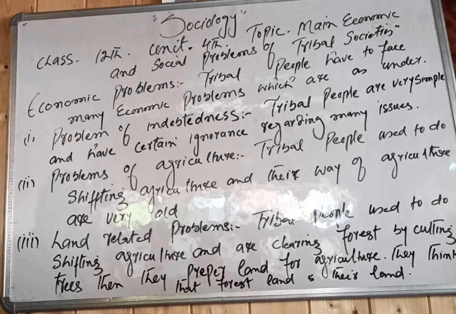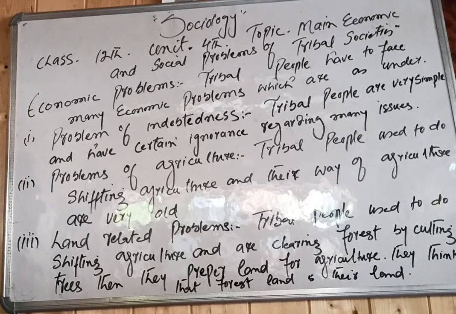Now we will see what the economic problems of tribal people are. They have so many problems because they have a very high illiteracy rate. They are very illiterate. They live in remote areas. They are not equipped with the modern facilities which common people are availing, they are not using these facilities, and they try to remain isolated.